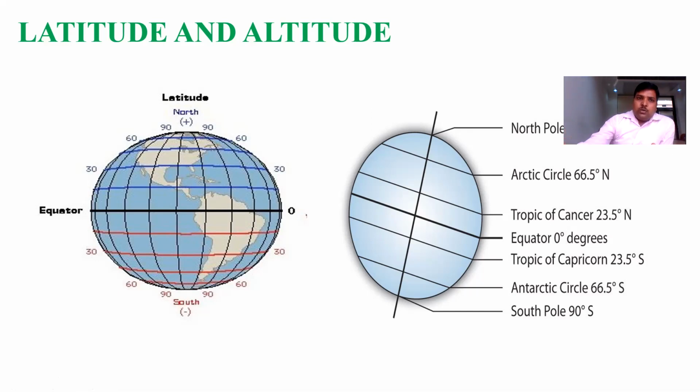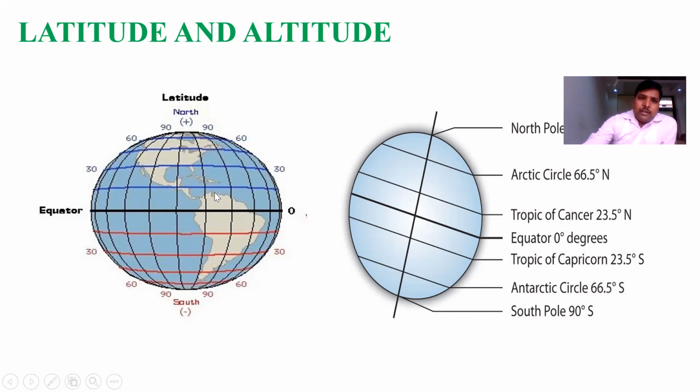So air is present on the equator, air is also present on the polar region, means gases are present on the equator, gases are also present on the polar region. When these gases move, the block, the portion of the air, is called an air mass, whether it is the case of the North Pole, that is the Arctic region, or the equatorial region.